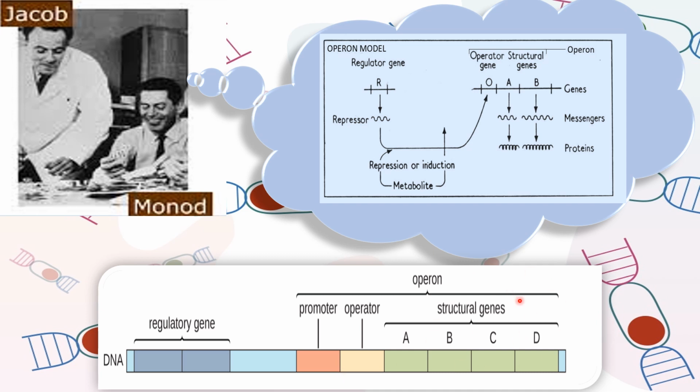It also includes the regulatory gene that works in coordination with the operon, but it might be located at some distance. Now, this operon theory is applicable for both eukaryotes and prokaryotes. But as far as prokaryotes are concerned, several structural genes are regulated by one single operon. And one such classic and most studied example of this operon model is the lactose operon.